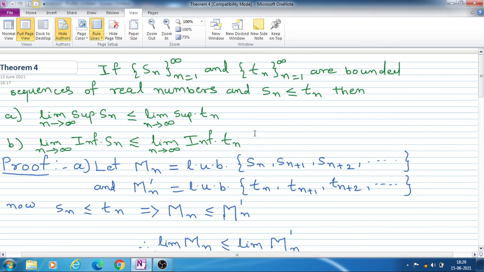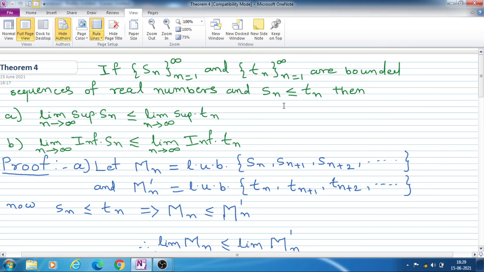Here we have two sequences, sequence Sn and sequence Tn, and both the sequences are bounded sequences, and Sn is less than or equal to Tn. That means each nth term of sequence Sn is less than or equal to nth term of sequence Tn.